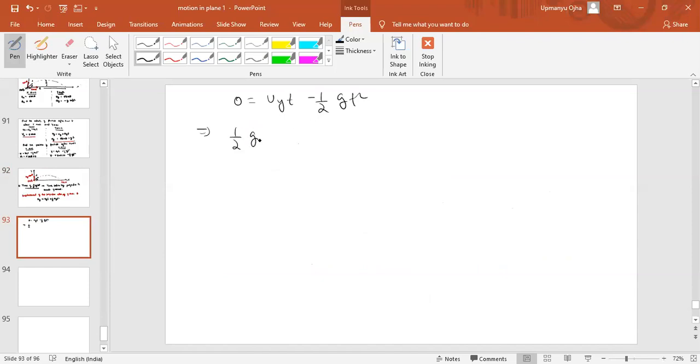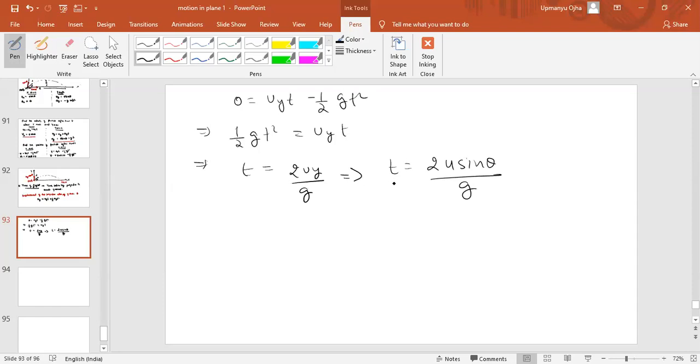Half gt square equal to uyt. T gets cancelled out. We get t, the time of flight, equal to 2uy by g. So time of the flight is 2uy by g. Okay, and uy value we know is what? u sine theta. So the time of flight can be written as 2u sine theta by g. Okay, 2u sine theta by g is the time of the flight here.